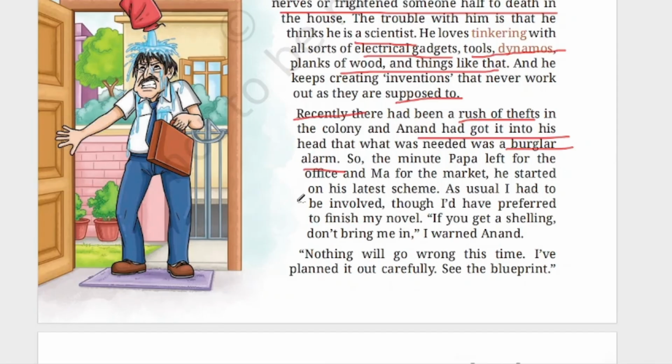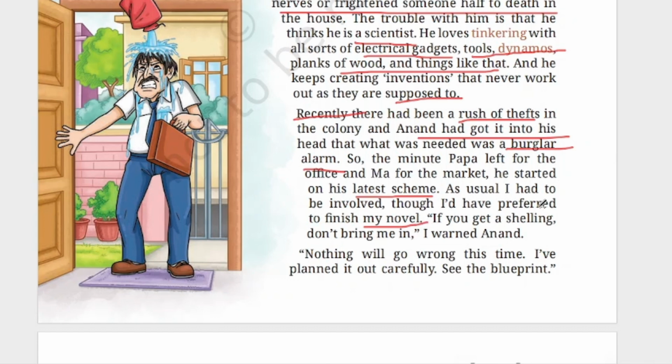So the minute Papa left for the office and Ma for the market, he started on his latest scheme. So father went to office, mother went to market, and he started his invention of making a burglar alarm. As usual, I had to be involved, though I would have preferred to finish my novel. So, you see, every time Anand is doing something, he is making his sister also involved in it. She likes to read novels, but he will always ask for help to do this, to do that, or to hold it or something. He is always taking the help of his sister.